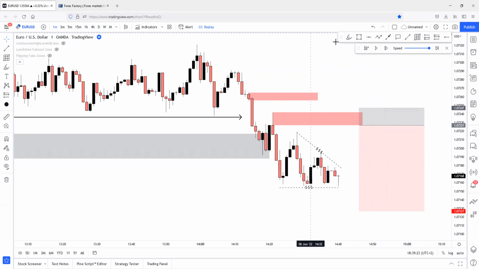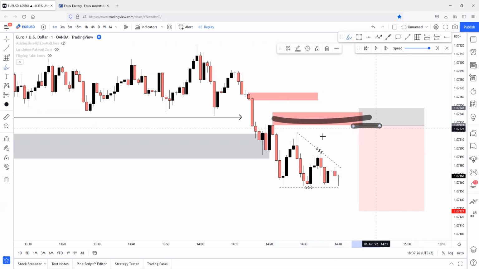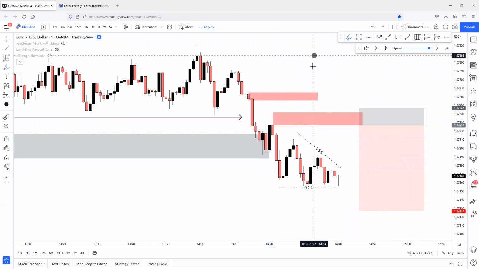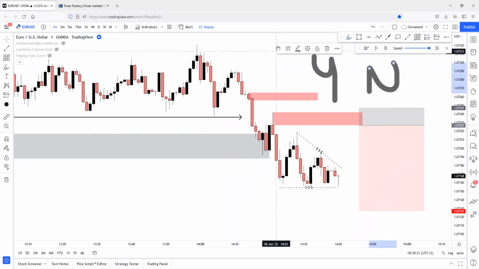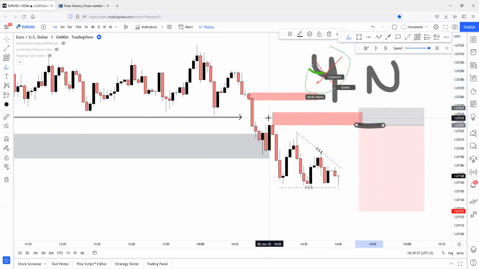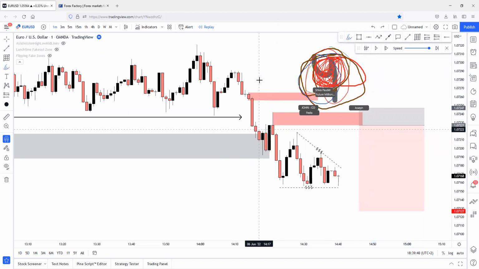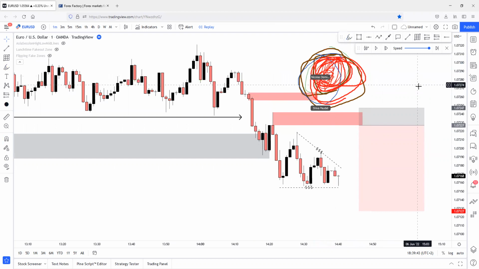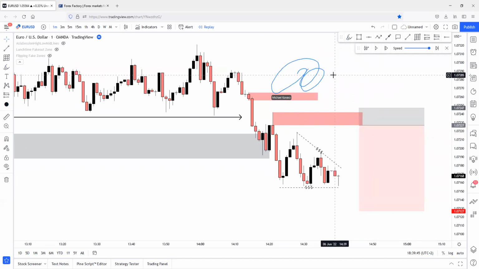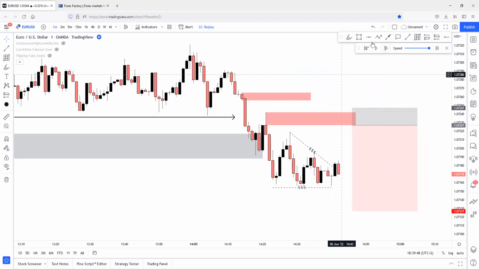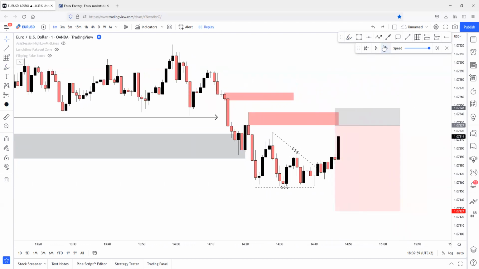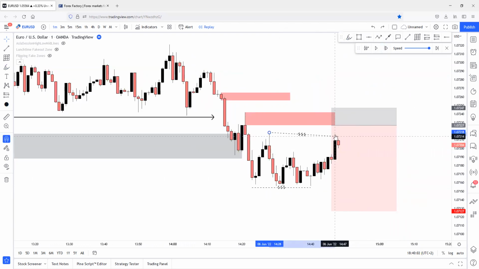But I'm asking you, will you set a limit order on the 50%, or is the full wick enough for you? Just mark the right answer. What do you think? Would you set a limit order on the full body, full wick? Yes, you would. Okay, perfect. So we will set the limit order right here on this wick, and let's see what happens. If price breaks below this low point and sweeps the liquidity to the downside first, I will remove this order. But right now it seems like a perfect entry criteria for me, that I will take anytime. Okay, it's coming up, sweeping liquidity and creating more liquidity.